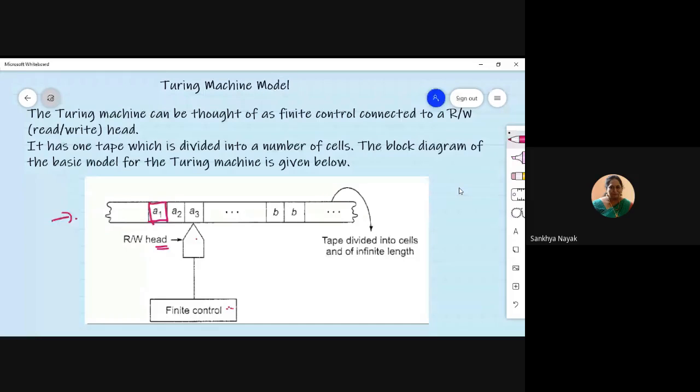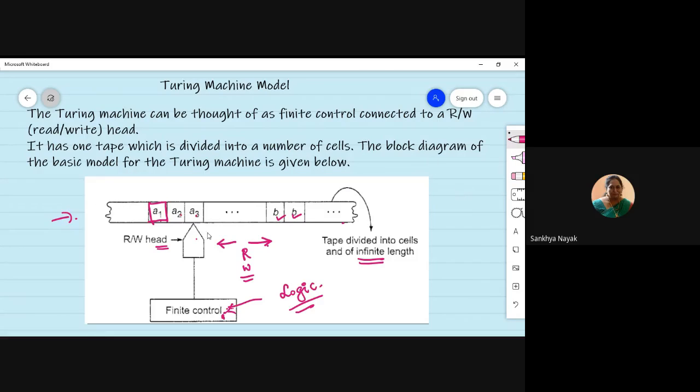Here you can see A1, A2, A3 are symbols. B is blank. We can also use blank. And we can assume that this particular tape is of infinite length. And whenever we say we will design a Turing machine, the logic that we create for the Turing machine will be stored over here in the finite control, and it will control what I do next. That is whether I am going to move towards left, move towards right, or read a symbol, write a symbol, whatever.